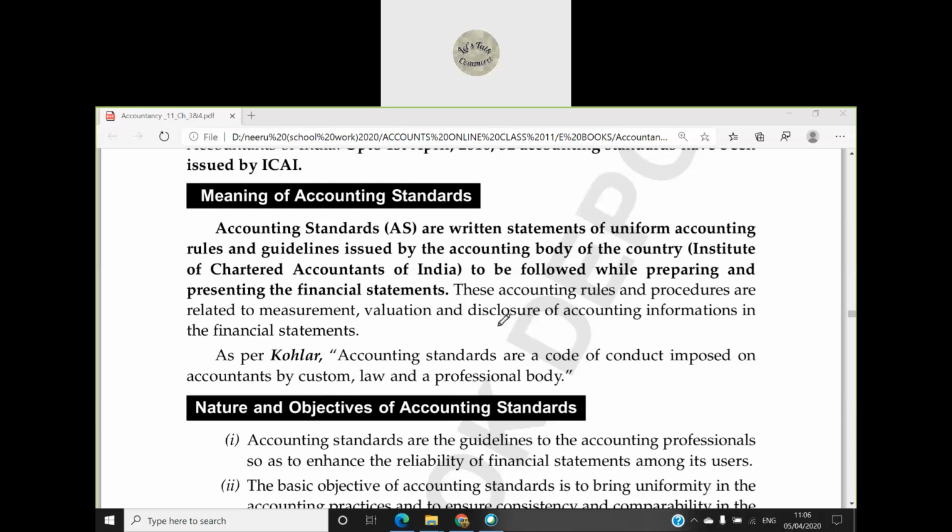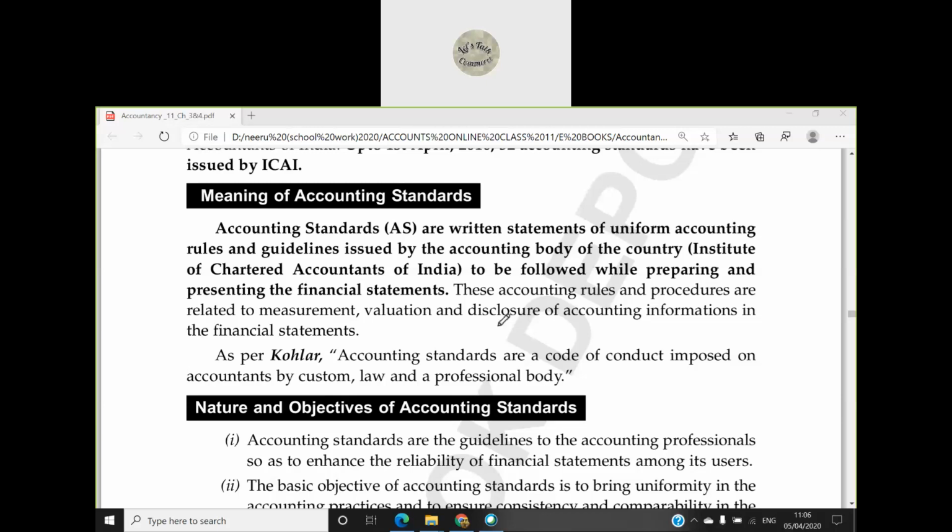Why are we making these accounting standards? We are making these accounting standards so that throughout India, the accounts are made by the same method, so that the accounts can be compared, so that the accounts can be used all over India.